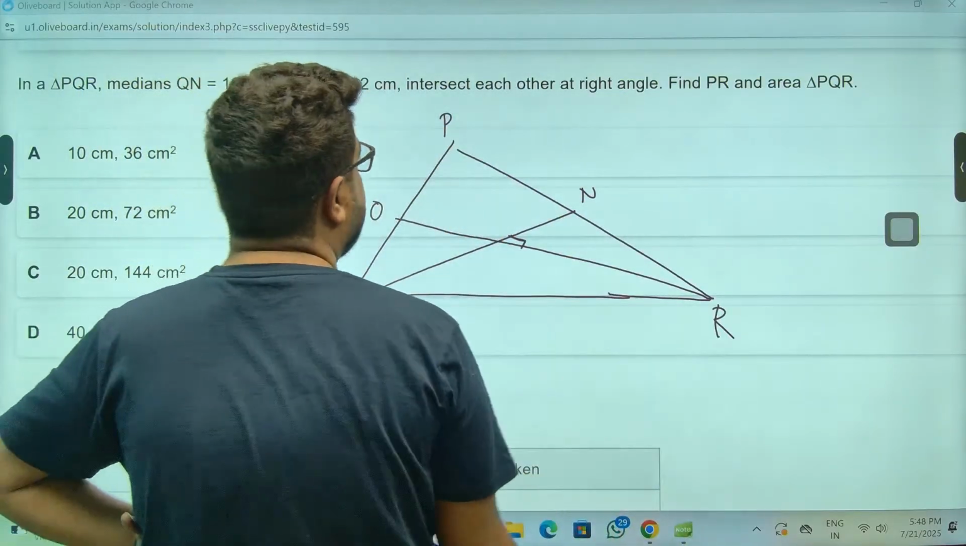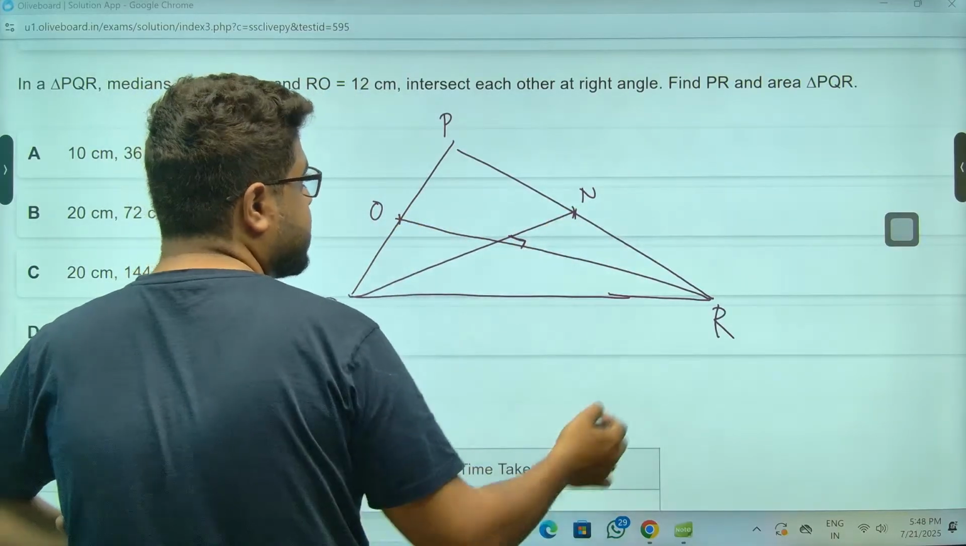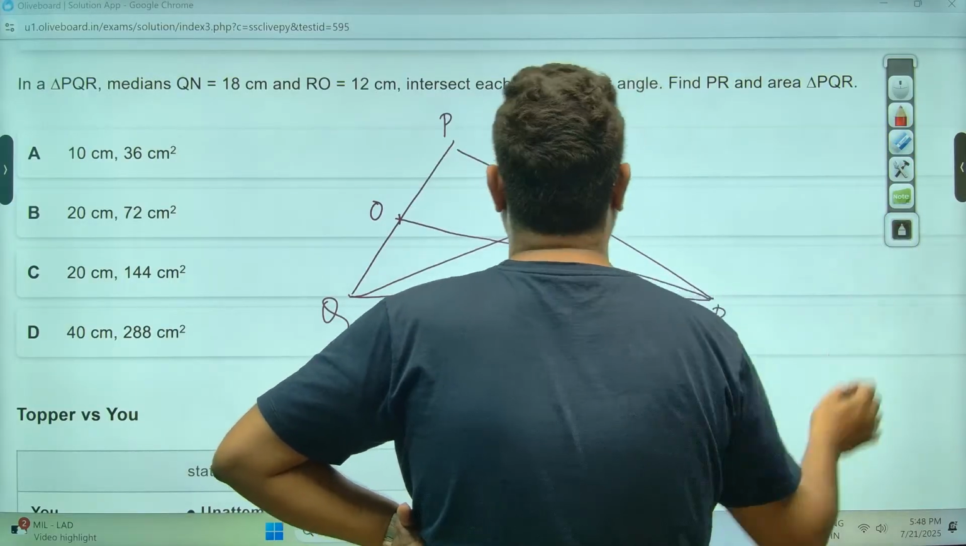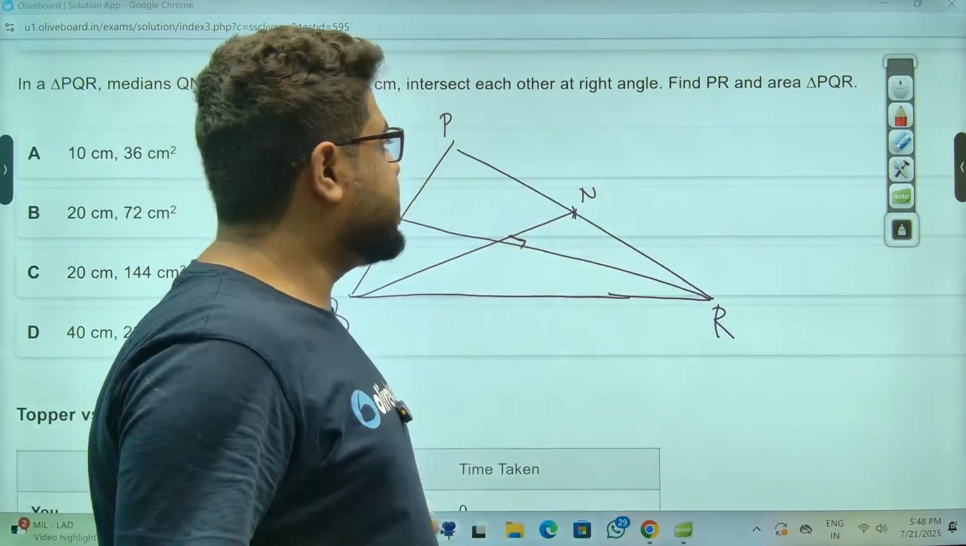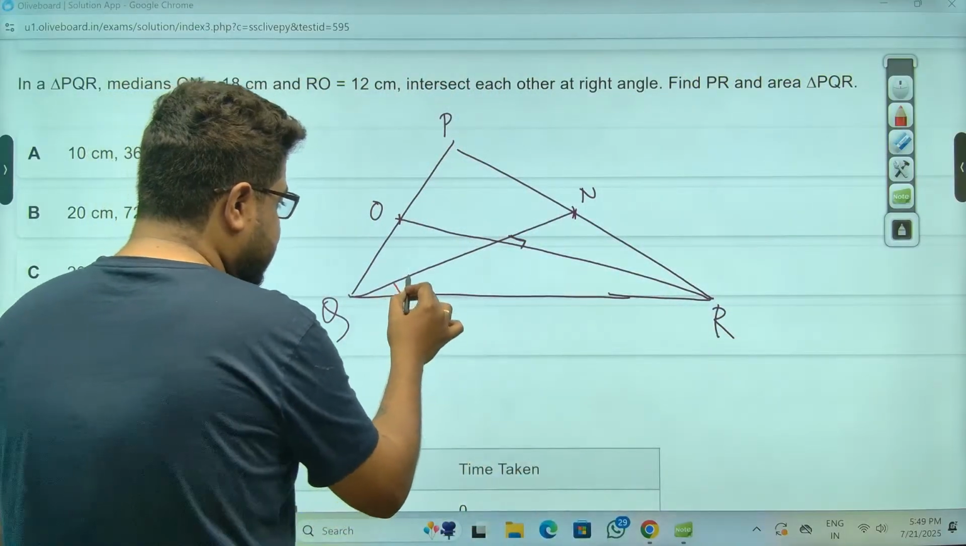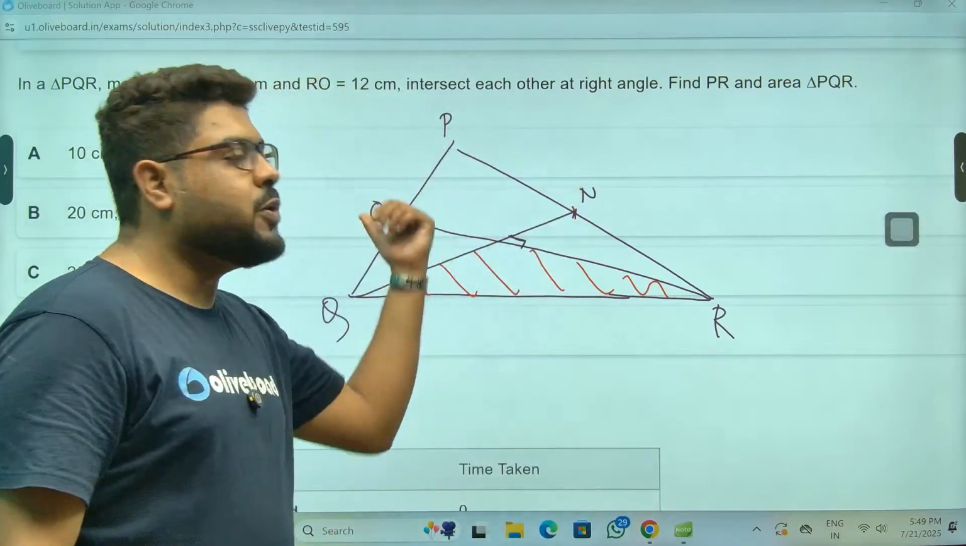This length. So this is a midpoint, right? These are all midpoints because these are medians. And the area of triangle PQR. Let me just say one thing. If you can figure out this area, remember, sir, then its triple is the area of the whole triangle.